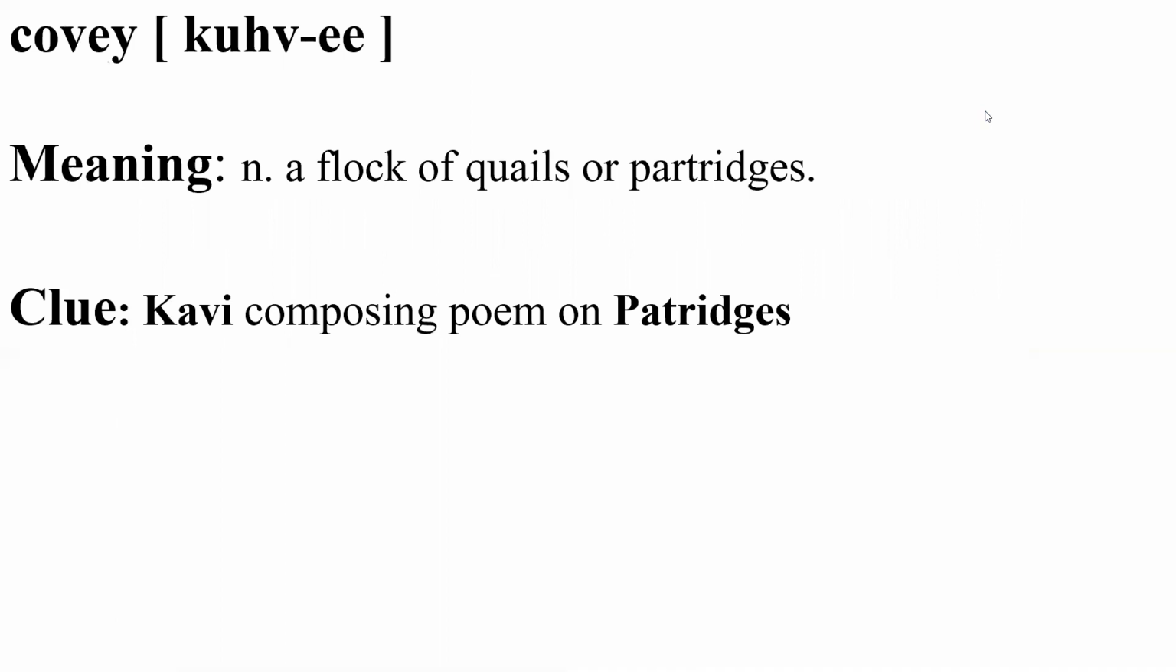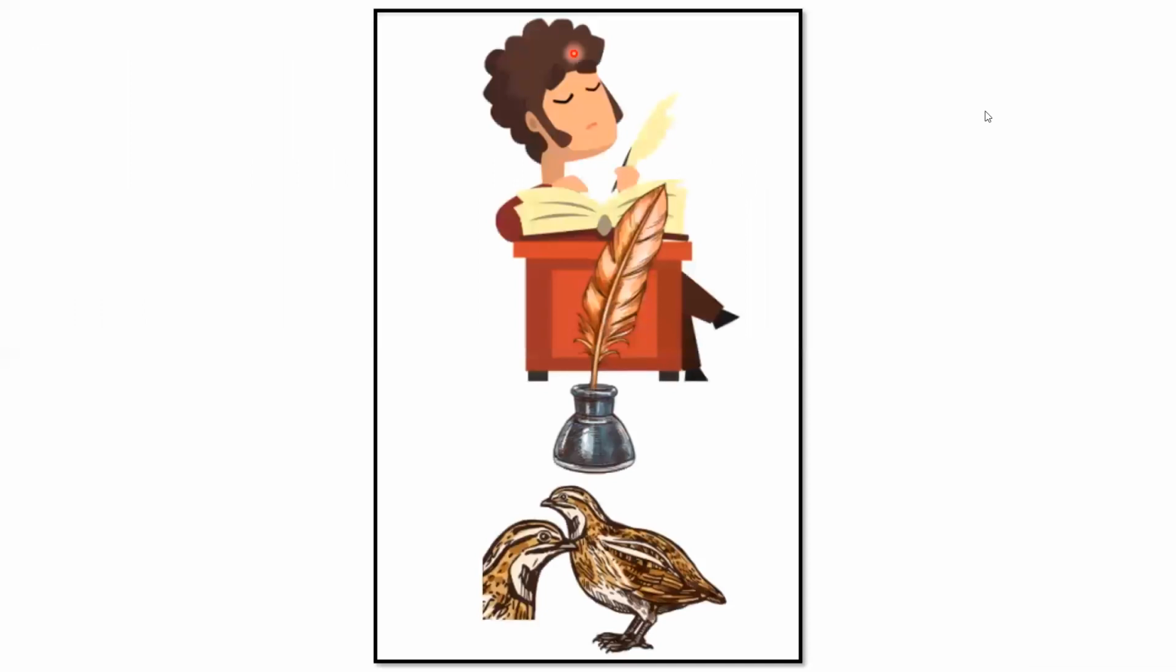Kou-ee. Kou-ee means a flock of quails or partridges. Clue, Kou-ee, a Sanskrit word for poet, composing poem on partridges. Visualize the Kou-ee or the poet is composing poem on the partridges.